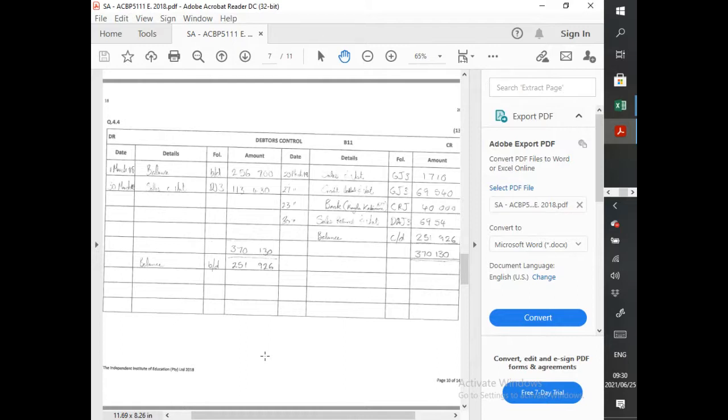Here you would have had to apply your mind in order to get that bank 40,000. But I do think that was the right way to go, because had we recorded this transaction, it would have affected your debtors control column in the cash receipts.